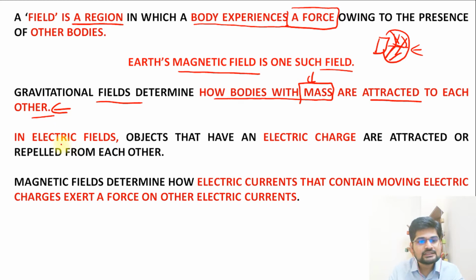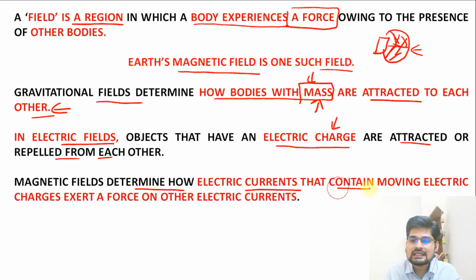Then in an electric field, what happens? Objects that have an electric charge are attracted or repelled from each other, right? So in a gravitational field, the mass factor is there. In an electric field, the charge factor is there. Magnetic fields determine how electric currents that contain moving electric charges exert a force on electric currents. That is important here.